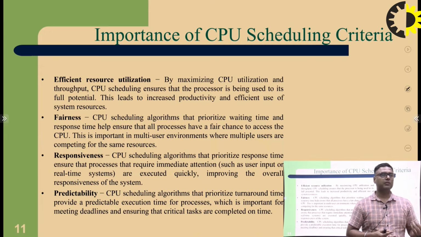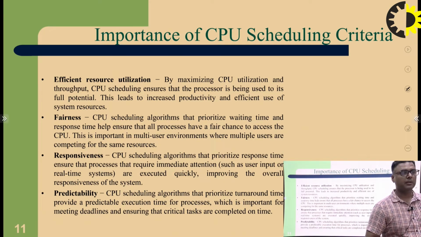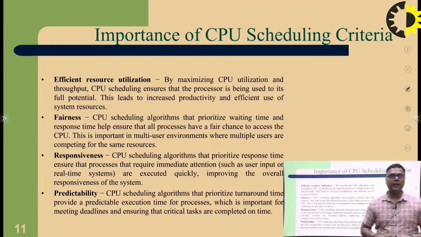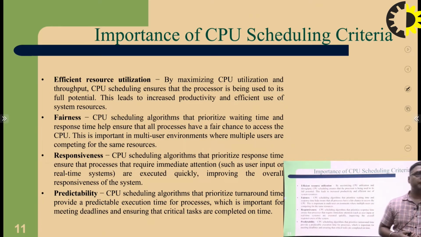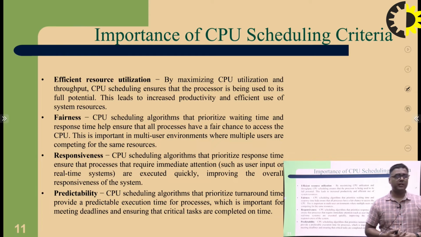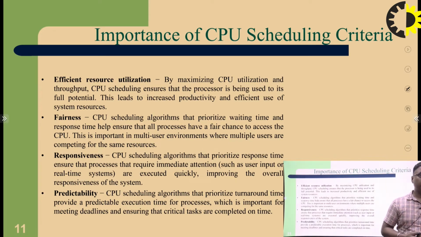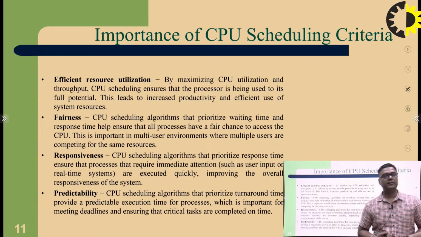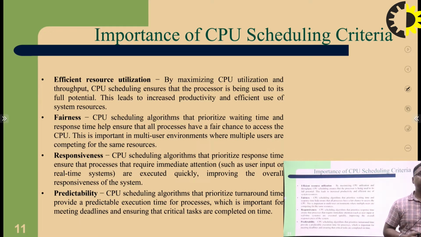Responsiveness: a CPU scheduling algorithm that prioritizes response time ensures that processes that require immediate attention are executed quickly, improving the overall responsiveness of the system. Predictability: a CPU scheduling algorithm that prioritizes turnaround time provides a predictable execution time for processes, which is important for meeting deadlines and ensuring that critical tasks are completed on time.